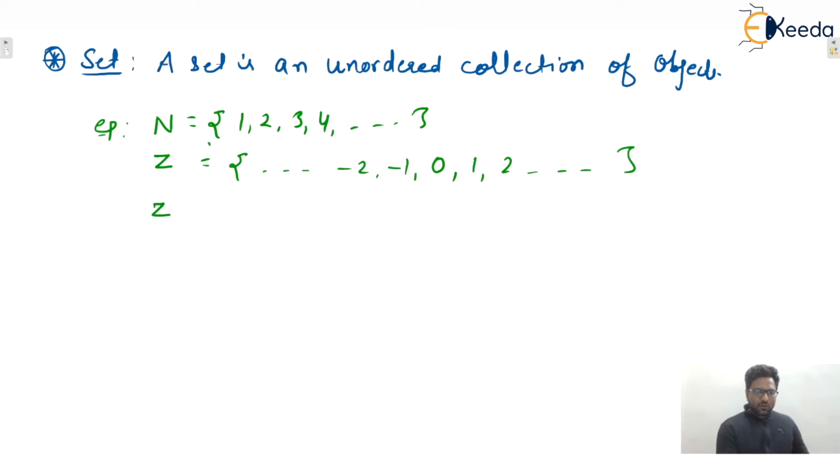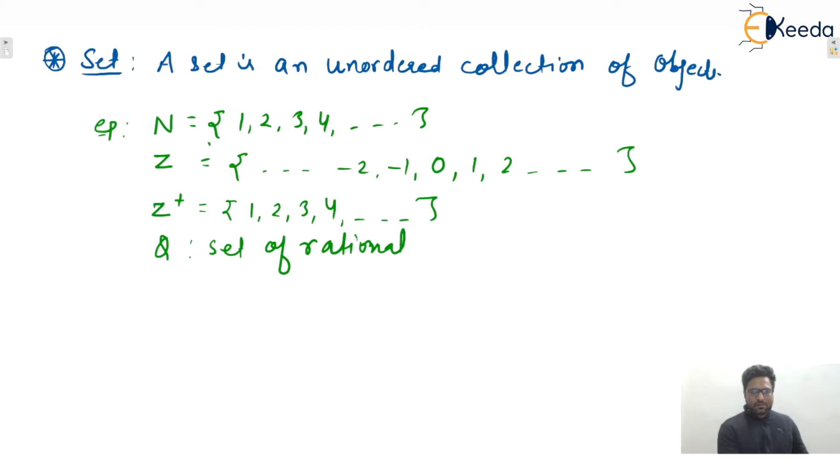Let's say set of positive integers, so it will start with 1, isn't it? Okay, so that is the set of positive integers. Similarly, Q represents what? Set of rational numbers, isn't it? Now these are some common examples of sets.